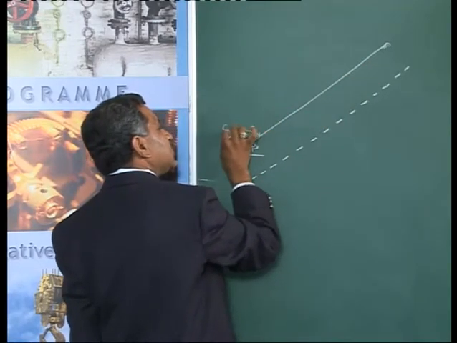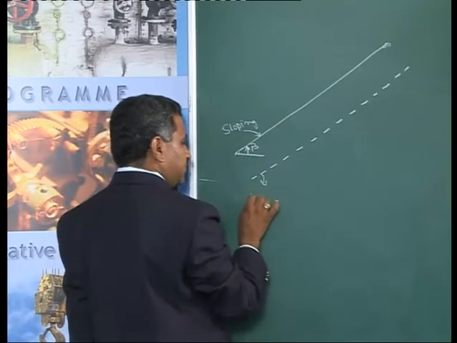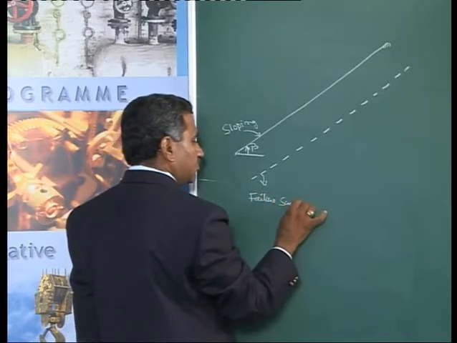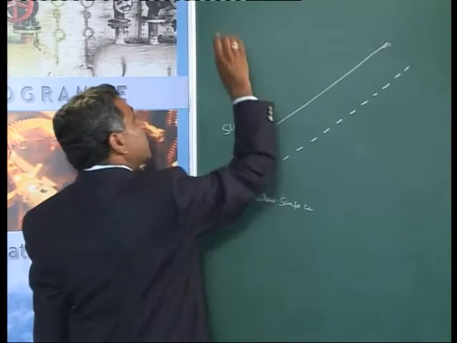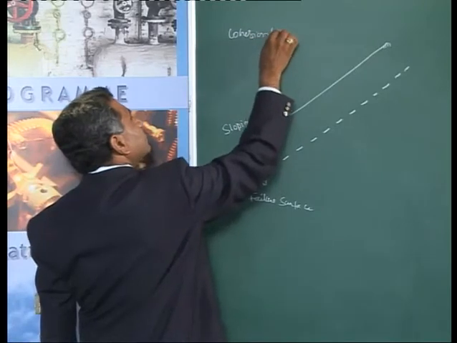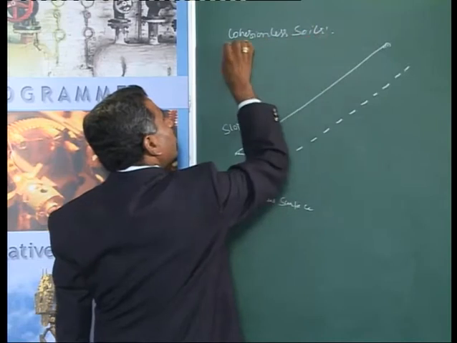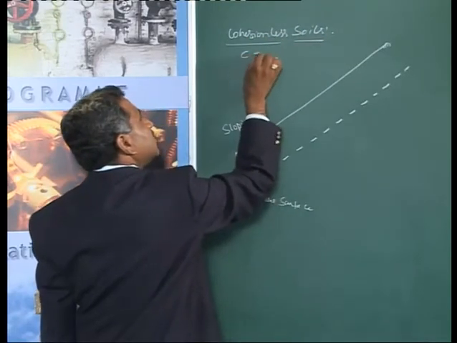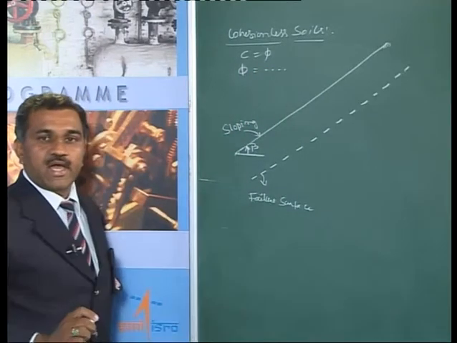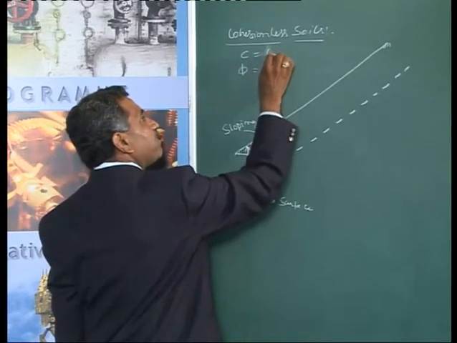This is my sloping surface, and this is my failure surface. This is stability analysis in case of cohesionless soil. Cohesionless soils mean that C is 0 and phi has some value. Soil has an angle of internal friction, but cohesion is 0.